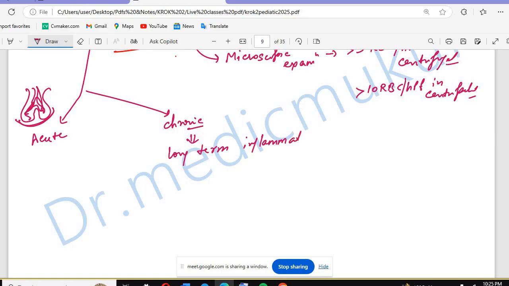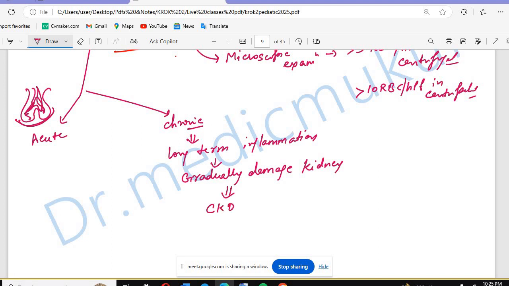So if it is chronic, because of the long-term inflammation, it will gradually damage the kidney. And if it gradually damages the kidney, what will be there?